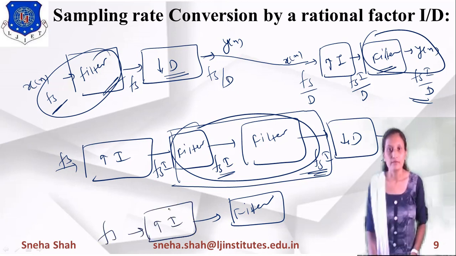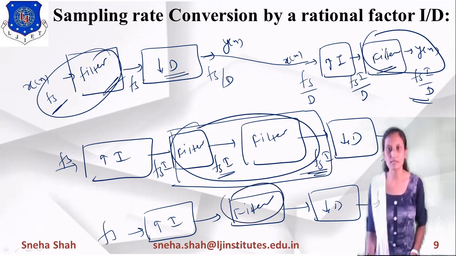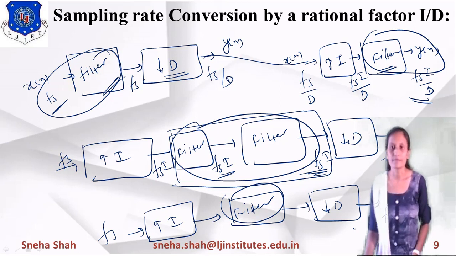So we will use only one filter. When it is used in the interpolation process, at this moment it will work as an anti-imaging filter, and if we use the decimation process, at this moment this will work as the anti-aliasing filter. So it will give you the proper output with only one filter.